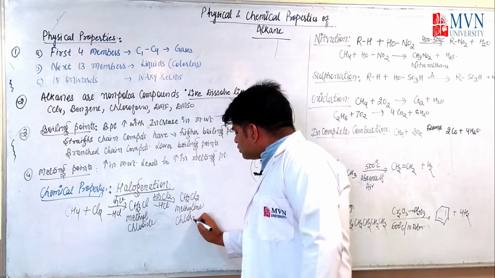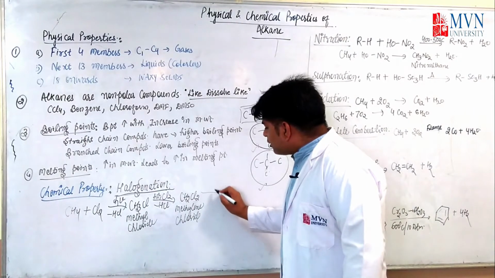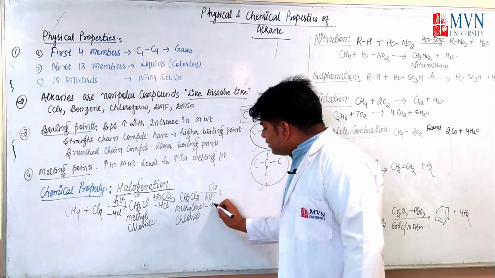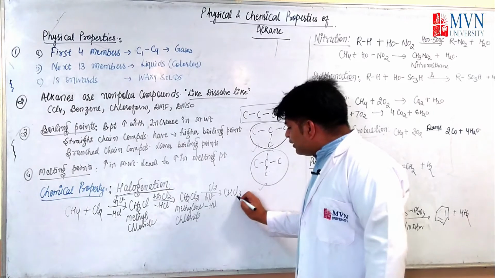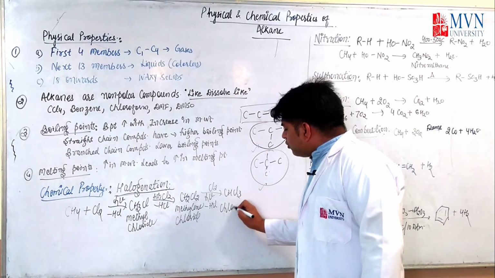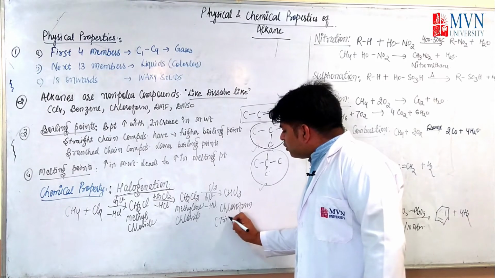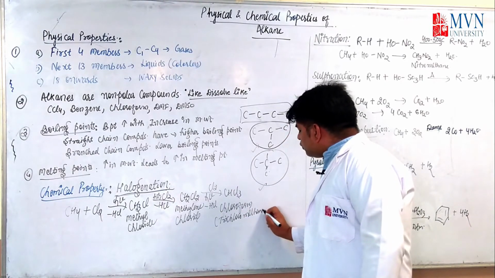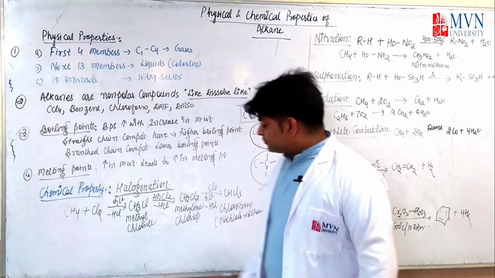See, a number of compounds are forming only with the help of the halogenation reaction. Again, chlorination in the presence of sunlight, minus hydrochloric acid. It will form CHCl3, which is your chloroform, also known as trichloromethane. See how many useful compounds we are preparing from only the halogenation process.